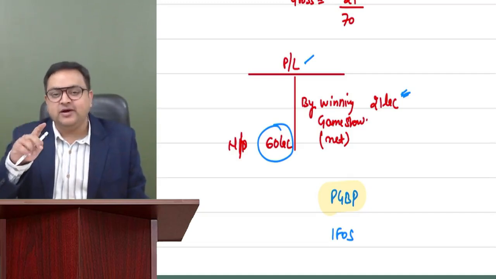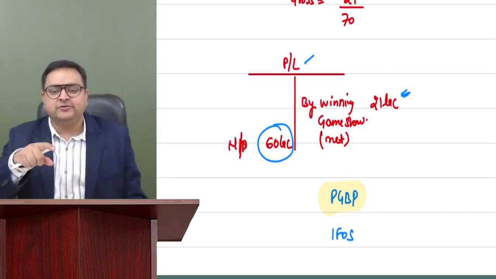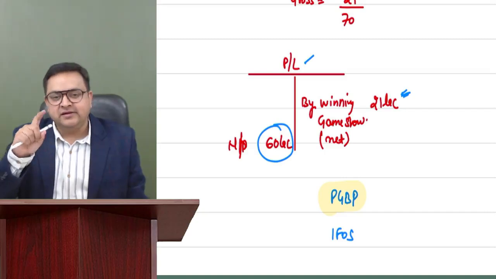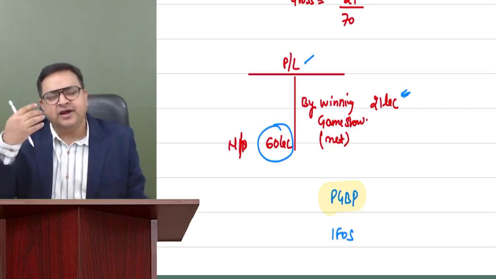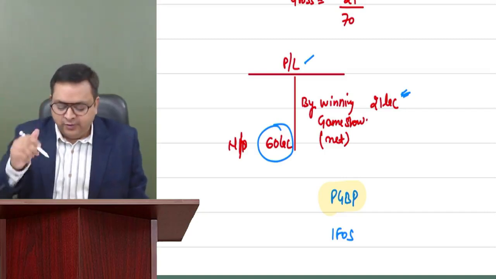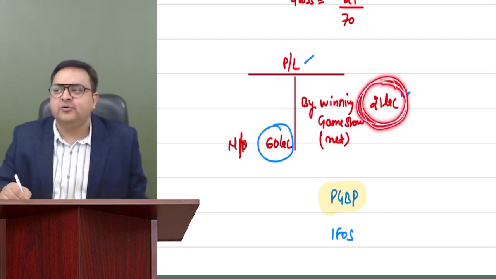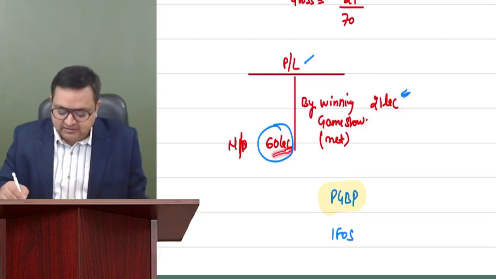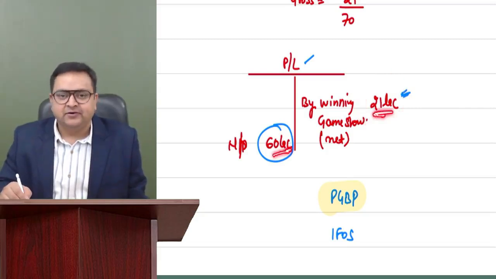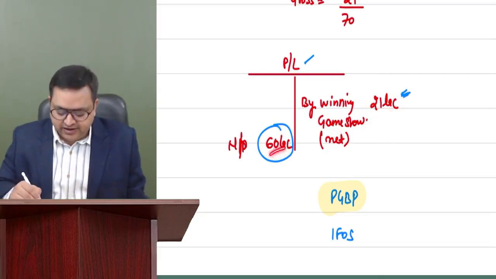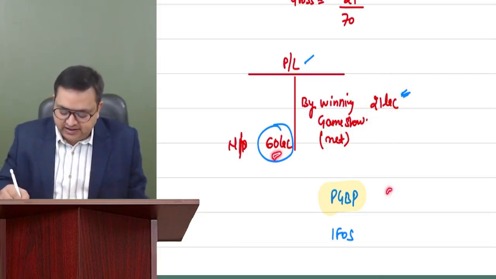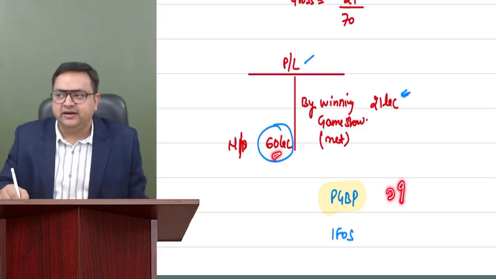So right now, I have just explained it to you 2-3 minutes back. While computing your PGBP, forget about gross or net. Whatever is disturbing my P&L account, what amount is disturbing my P&L account? 21 lakh is disturbing. Right. So while computing your PGBP, delete this 21 lakh. So once you delete it, your net profit will become 39. So your PGBP will become 39.